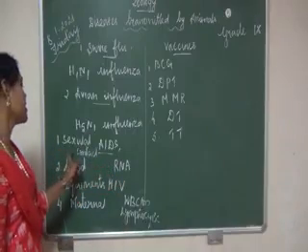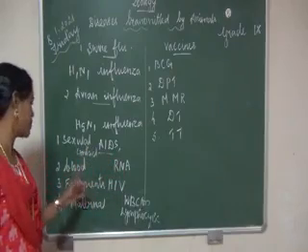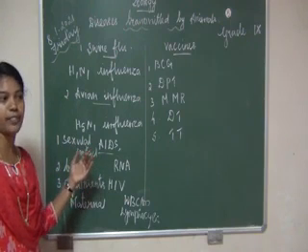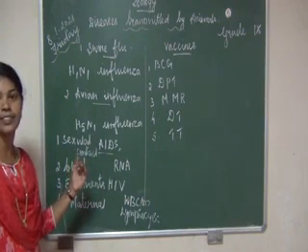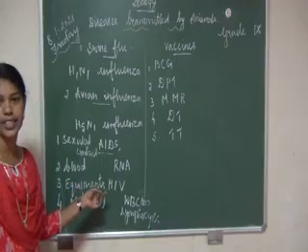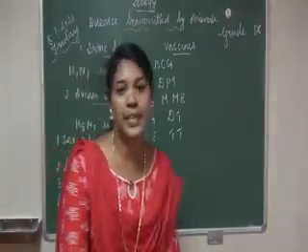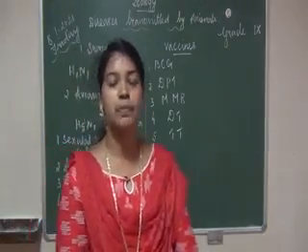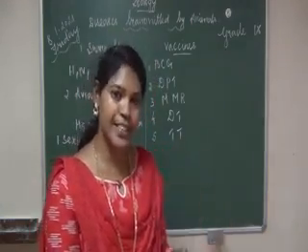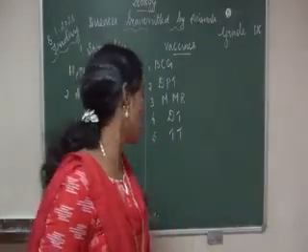The first one, sexual contact. That means infected person to healthy person. Second one, blood transfusion. So unscreened blood, when we are taking it into our body, it will enter our body. Third one, equipments. By equipments, that is needles or syringes. Fourth one, maternal to fetus. That is mother to fetus. When the mother is affected by AIDS, the disease will enter the fetus. Clear? Then how to prevent it?